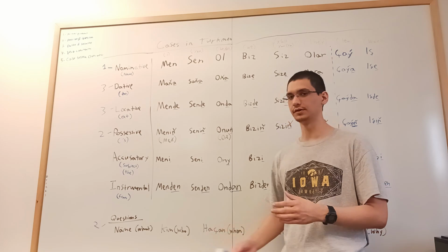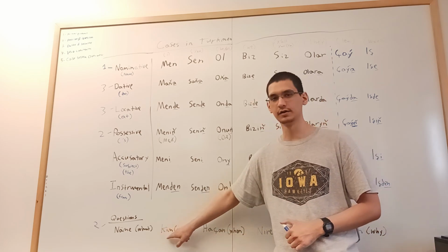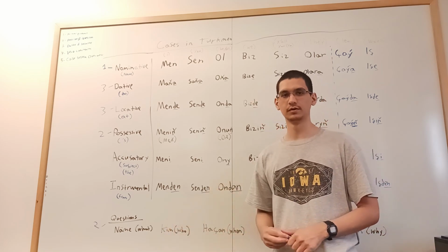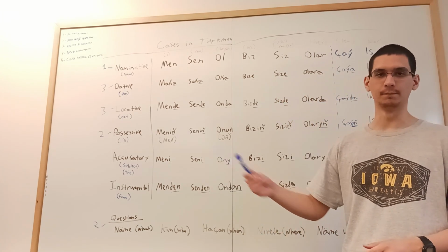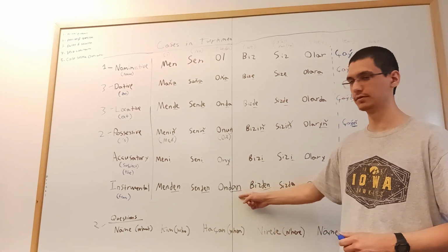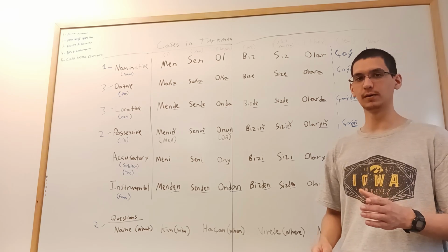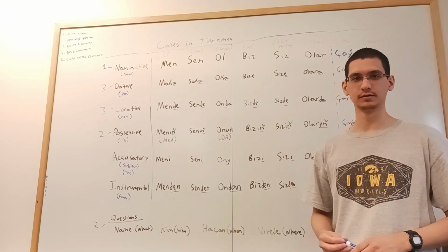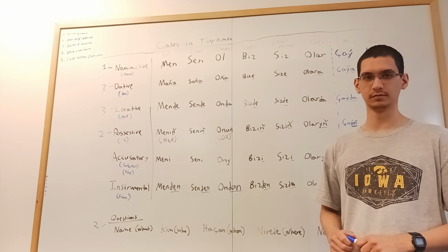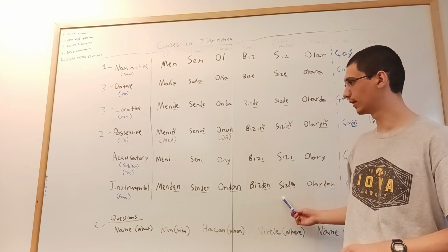İş kimden geldi? Kim means who, right? İş kimden geldi? The work came from him. İş ondan geldi. The work came from Ahmet. İş Ahmet'ten geldi. Okay, so that's how you say from.